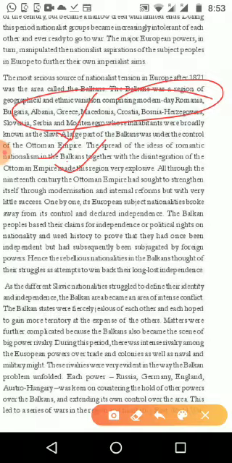In the 19th century, the Ottoman Empire sought to strengthen itself through modernization and internal reform, but with very little success.